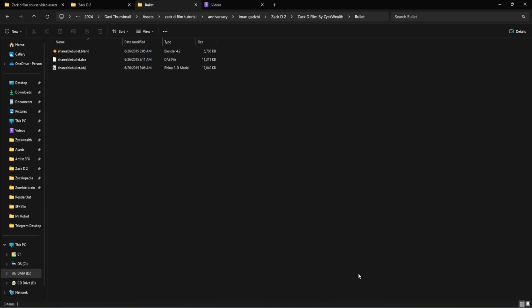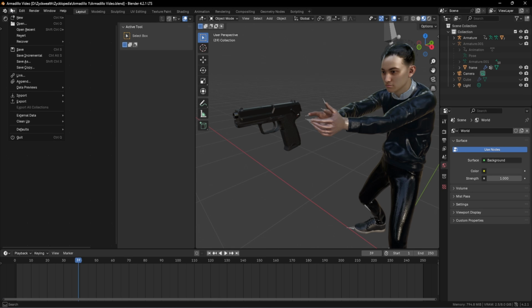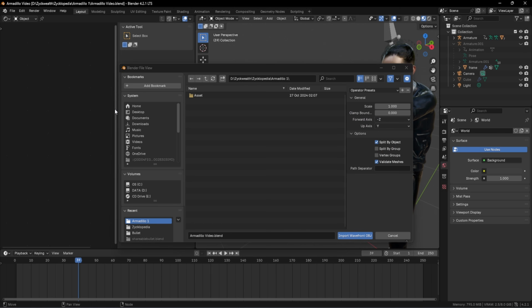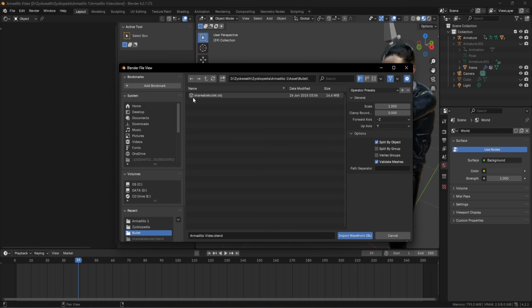So for importing the model, what we have to do is go to Blender. Then on the file menu, we can go to import and click on Wavefront .obj in order to import our bullet into the scene. Then we can locate our bullet file, which is this shared bullet.obj file. Click on it and just click on Import Wavefront .obj.